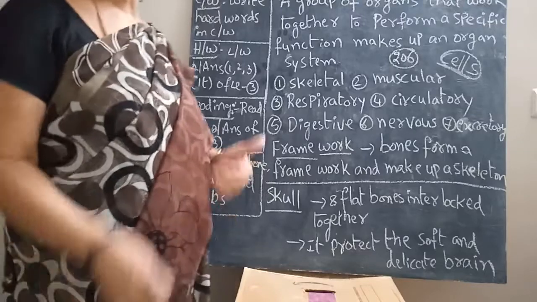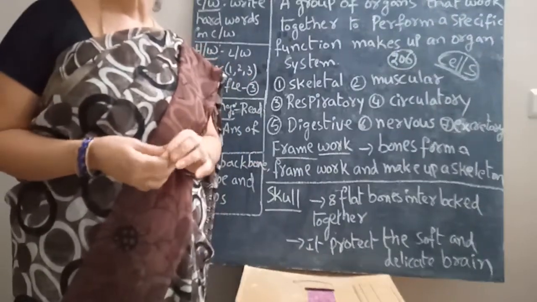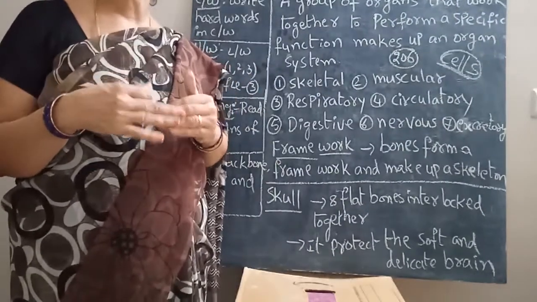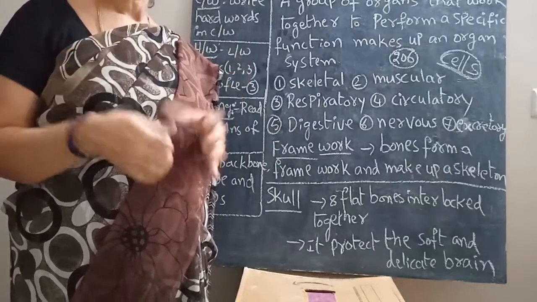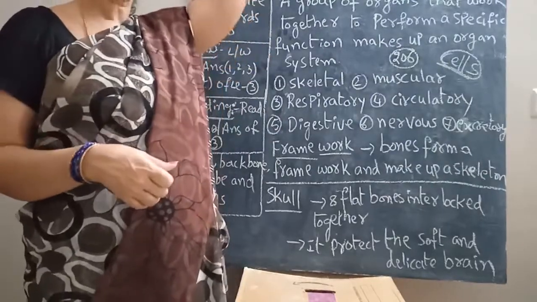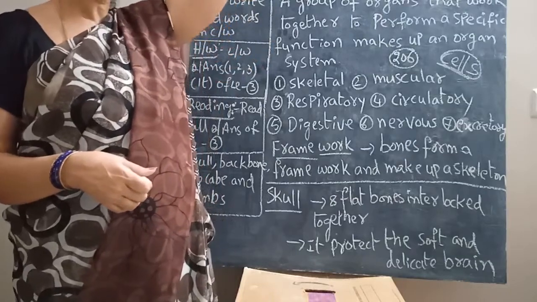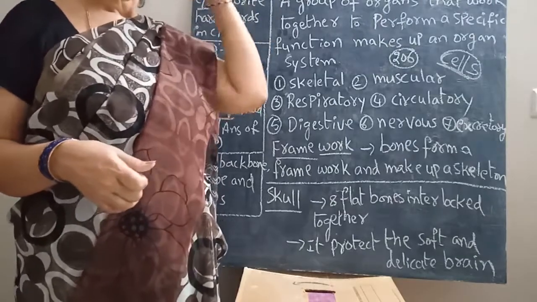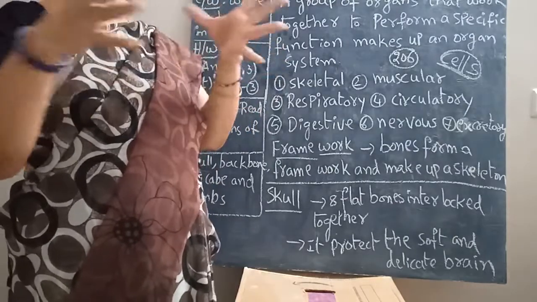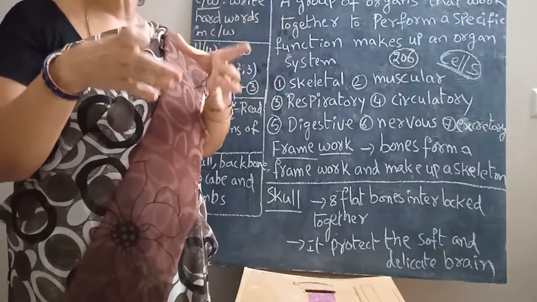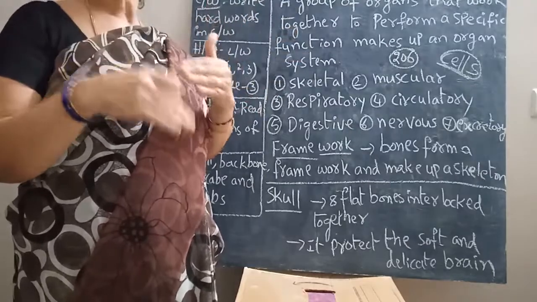Next, the skeleton system supports the soft internal organs like heart, lungs and brain. The bones inside the head protect the brain, and the bones of the rib cage protect the lungs and heart.